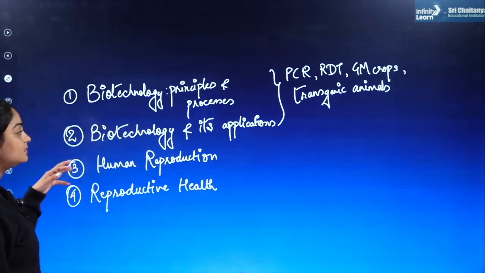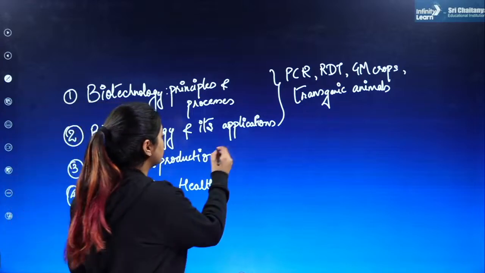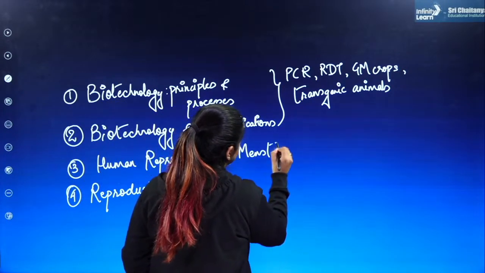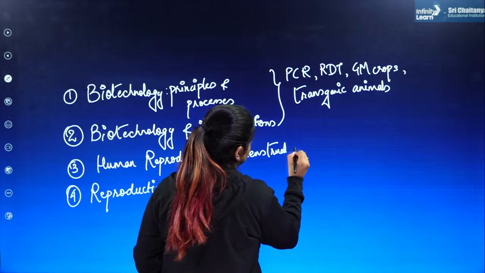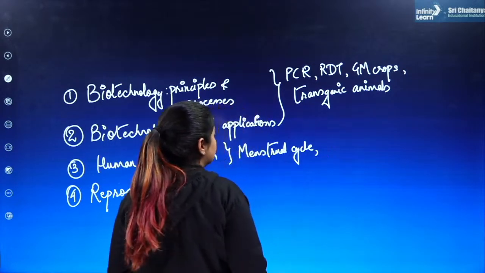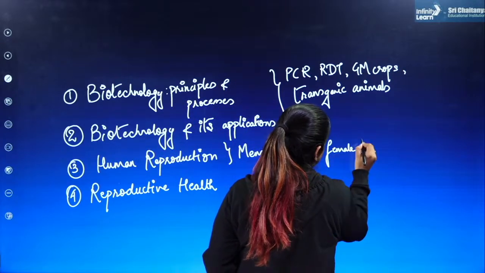Now if I talk about the topics in human reproduction, of course your menstrual cycle is very important. Menstrual cycle becomes important over here. Then the female and male reproductive tract.